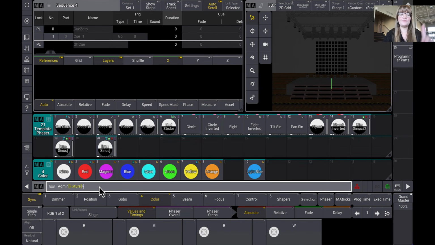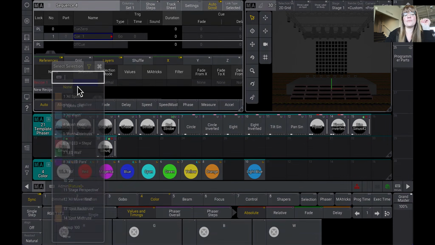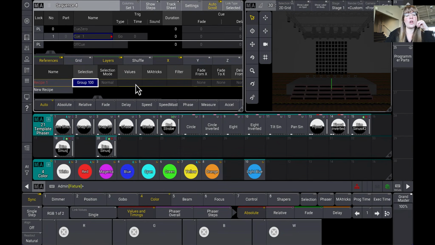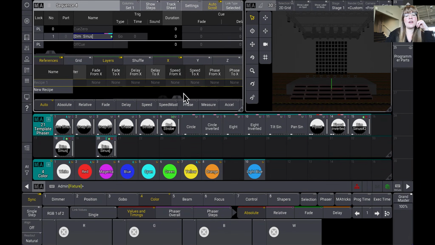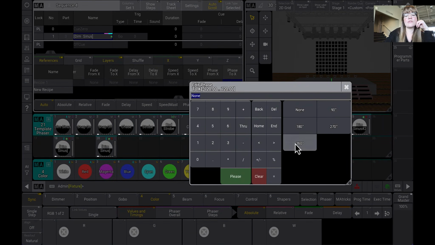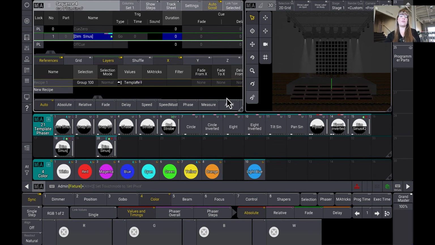Now instead, here's the example. We're going to put this recipe right into the queue. So change my selection to group 100, my value to sinus here, and obviously add a little phase for some flair, and we hit go. Great, 8 fixtures. This is night 1. Looks beautiful, but I programmed with recipes in my queues this time. So now, night 2. I can go ahead and update group 100.